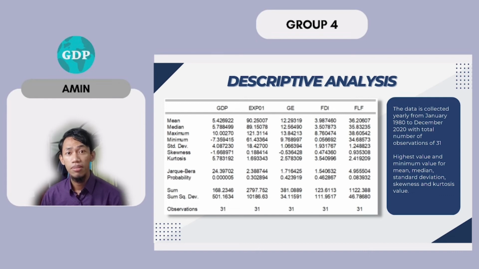The highest value for the mean and median from the research goes to exports with 90.25 and 89.15. For the minimum value, it goes to female labor force with a mean value of 3.98 and 3.5 for median. For standard deviation, the highest value is export with 18.42 and the lowest is government expenditure with 1.06. The highest skewness is female labor force with 0.93 and the lowest skewness is government expenditure with negative 0.53. Finally is the kurtosis value. The highest value is foreign direct investment, which is 3.54, and the lowest is export with a value of 1.69.